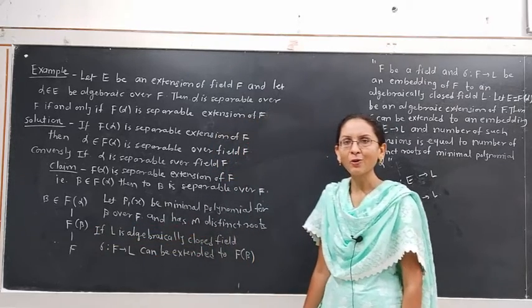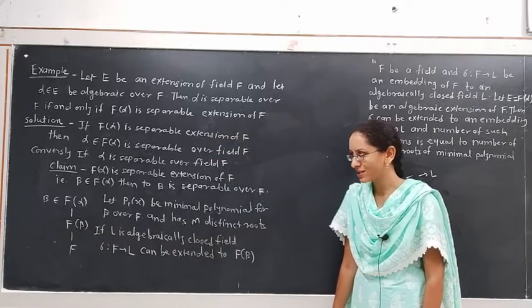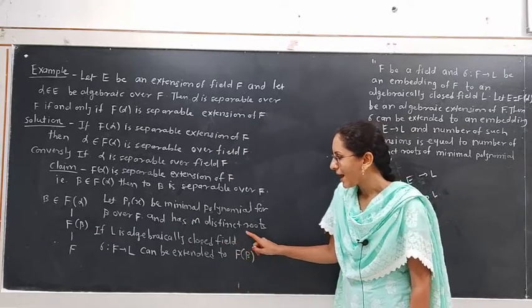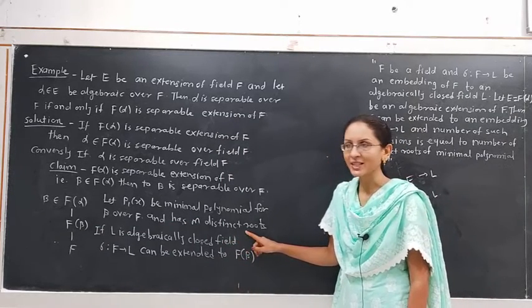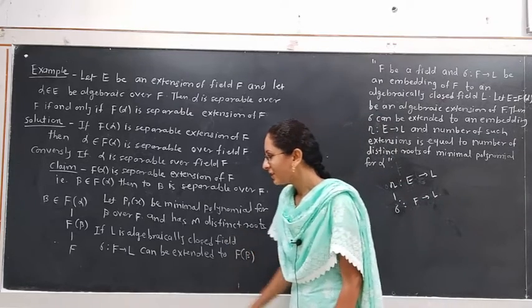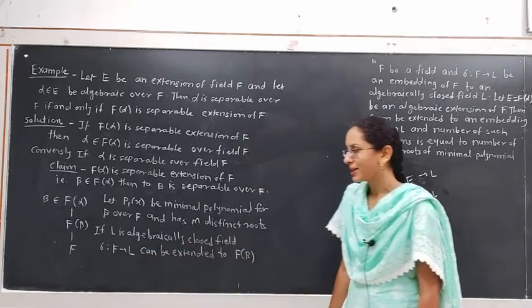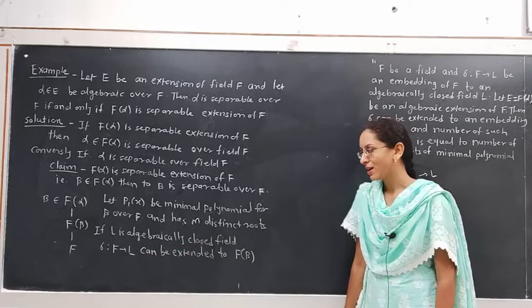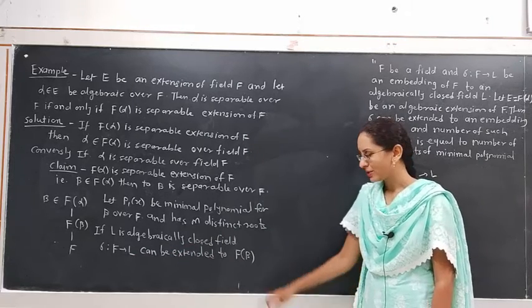Beta. If beta has minimal polynomial P1x having m distinct roots, then this embedding sigma from F to L can be extended to F of beta.